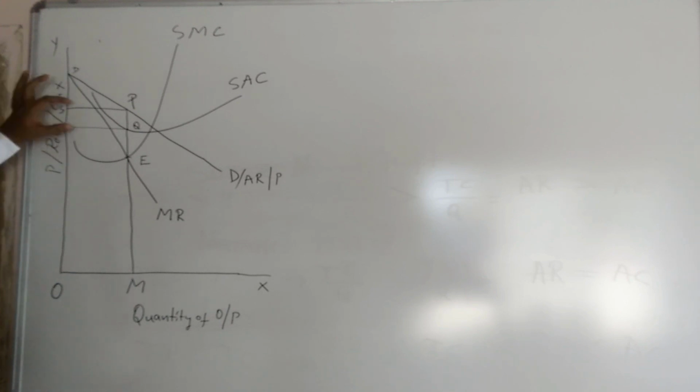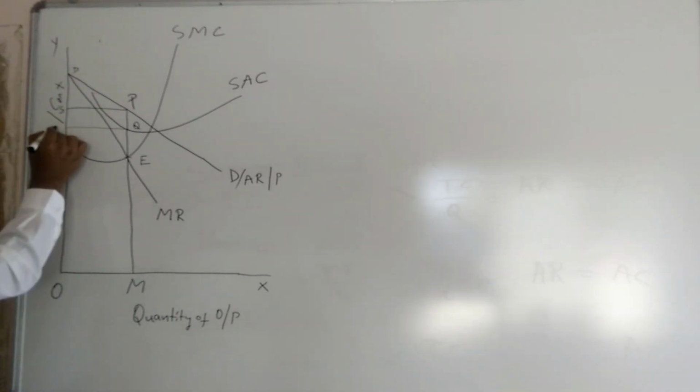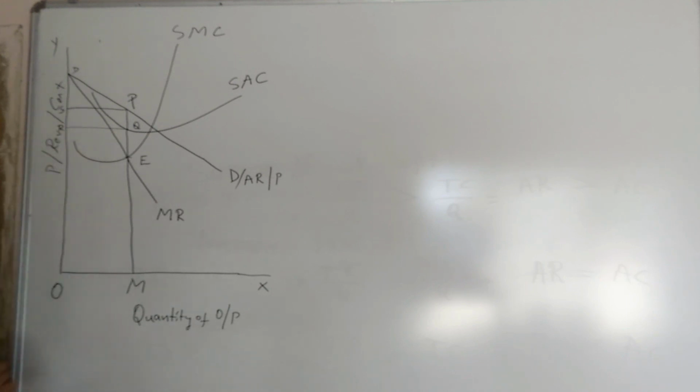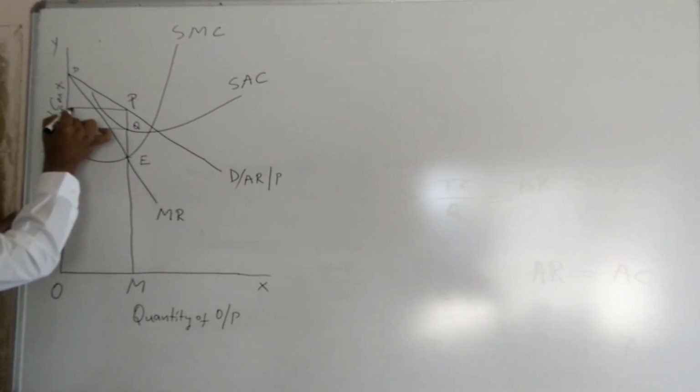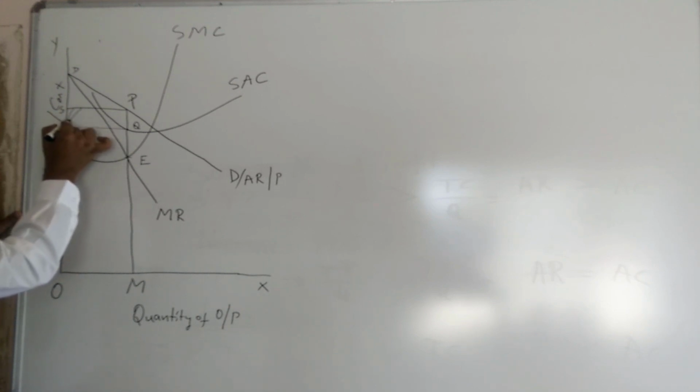Then we find a rectangular area, that is PQRS. PQRS is an area, so let us show this area through shading.